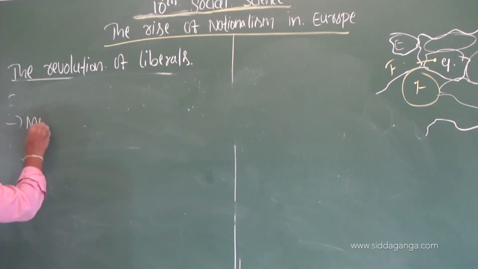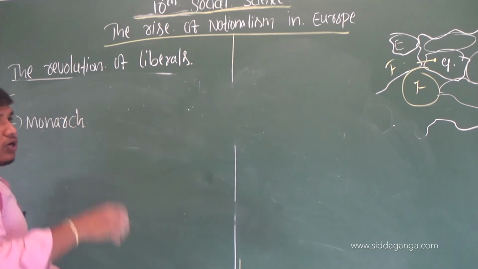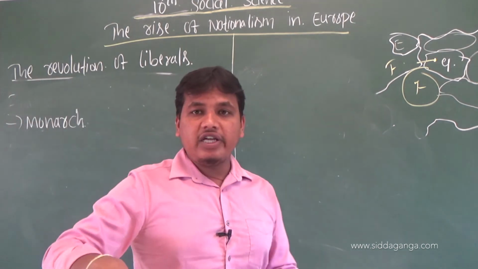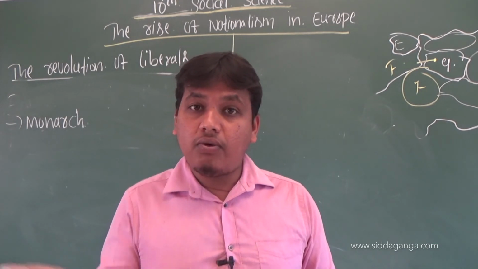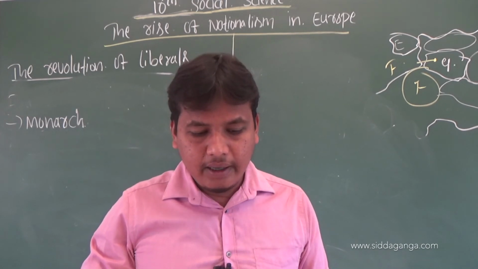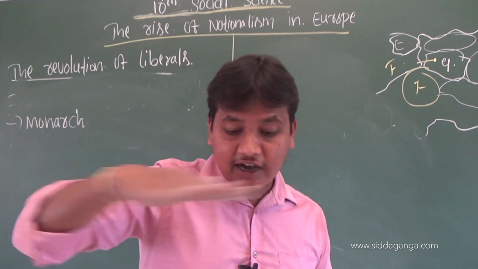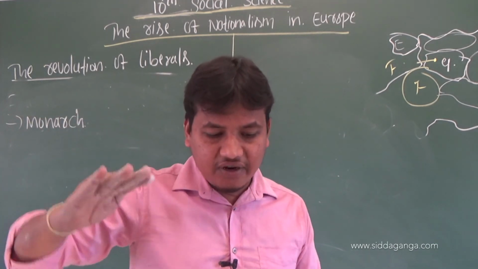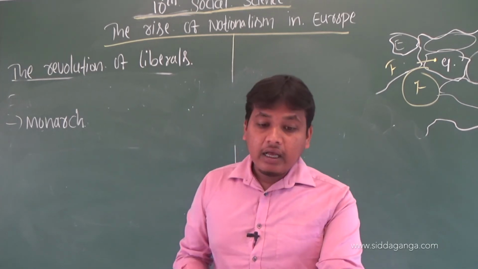We should not implement the monarch system. Why? Because if we established the monarch system, the people would again revolt against the monarch government.